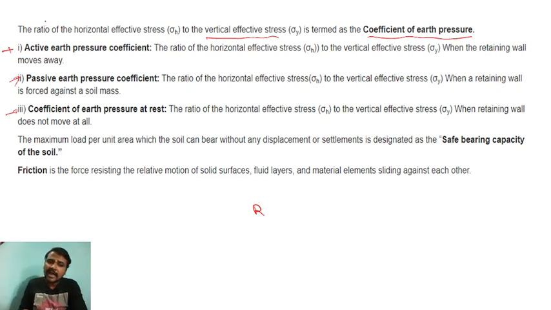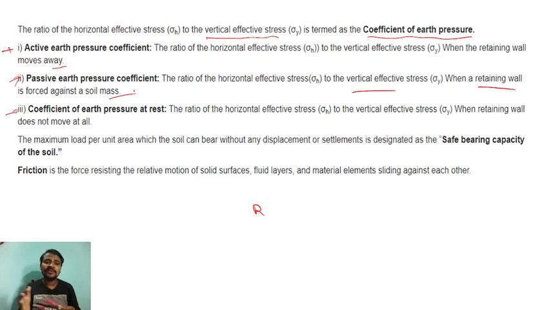Let me tell you, active earth pressure coefficient is nothing but the ratio of horizontal effective stress to vertical effective stress when the retaining wall moves away, due to some external force or anything, it will move from one position to another position. That we take as active earth pressure. Passive earth pressure is nothing but the ratio of horizontal effective stress to vertical effective stress when a retaining wall is forced against a soil mass.